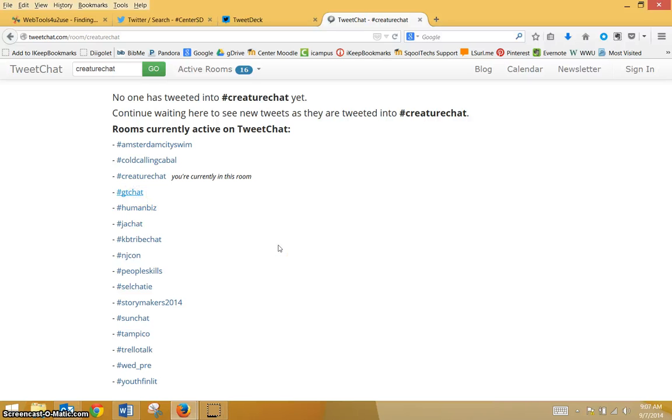But anyway, the nice thing about this is it's only our hashtag that's being populated. It's none of the other columns in TweetDeck, and it's none of the other tweets going on in Twitter. So I prefer this view personally. It's easier for me to follow along and see what others are doing and tweeting. It's very easy to retweet here as well. So anyway, those are just a couple of quick ideas, fast ideas.